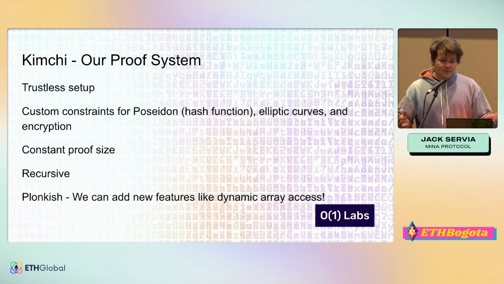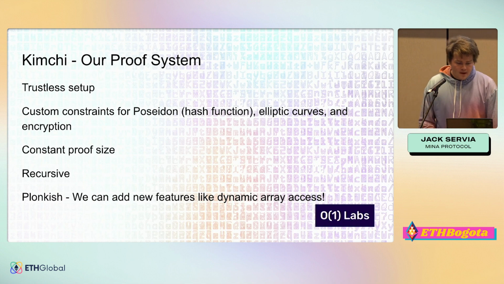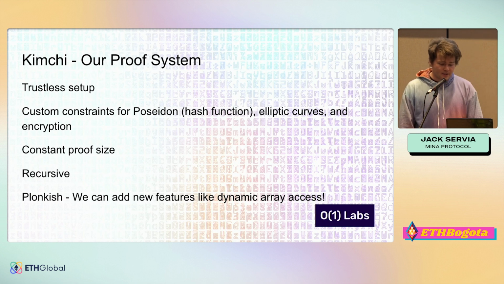And it's recursive, which means that we can generate a zero knowledge proof of something, and then we can actually verify that zero knowledge proof inside of another zero knowledge proof. And so this opens the door to a whole bunch of new architectures for things that can increase scalability, user experience, and of course also provide privacy. Finally, it's PLONKish, which means that we can add new features like dynamic array access, which is something we're working on. So Kimchi is mostly not something you have to worry about too much, but just know that we've put as much horsepower as we can into SnarkyJS.